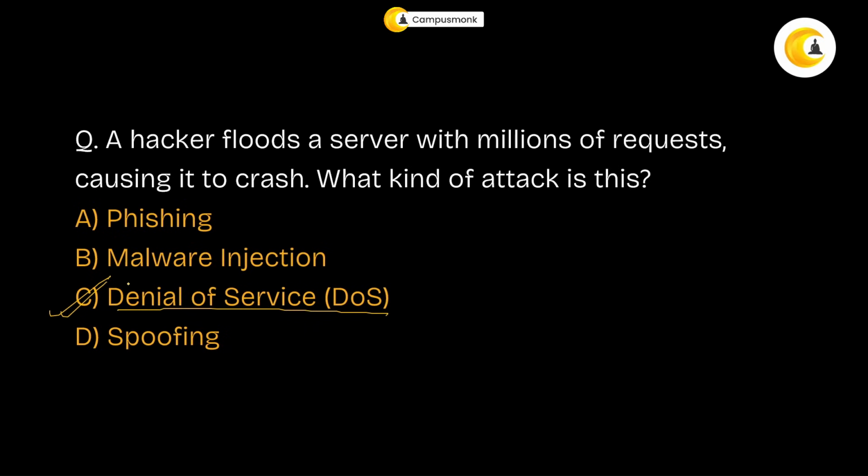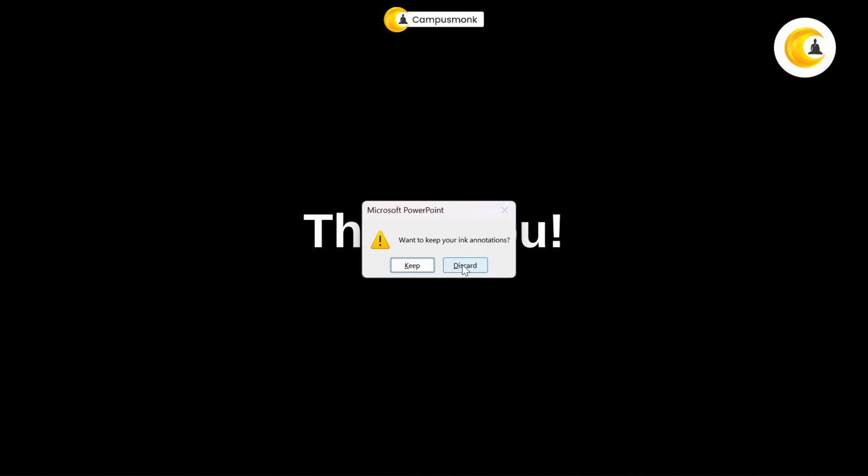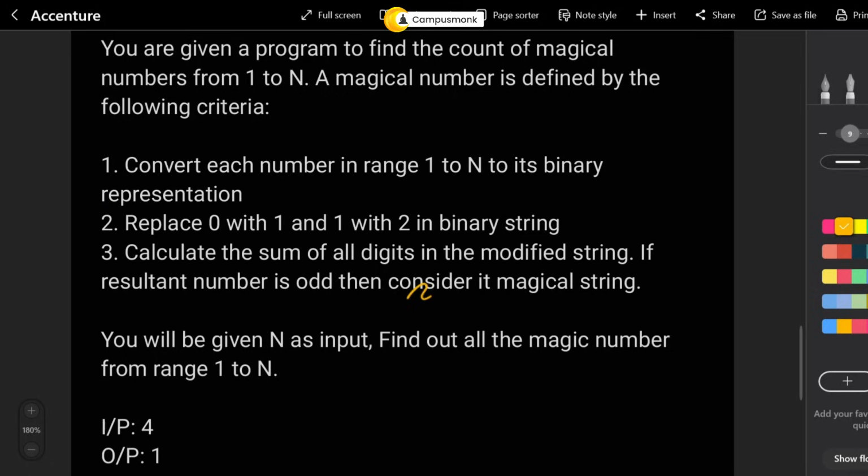Pretty common. You won't hear about it a lot because it has become so common that people don't make headlines or breaking news out of it. But this is a pretty straightforward attack that hackers usually try to do. All right. So with this, we come to the end of MCQs. Now we'll be going to the other part, that is the coding part. So we will skip to the coding part now.